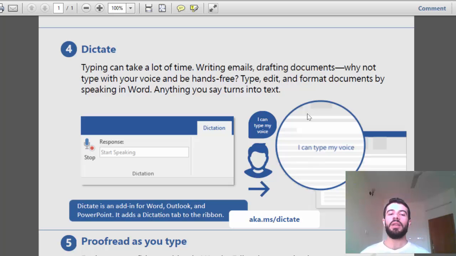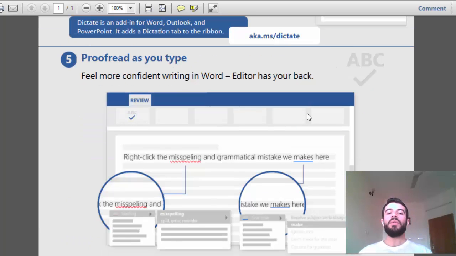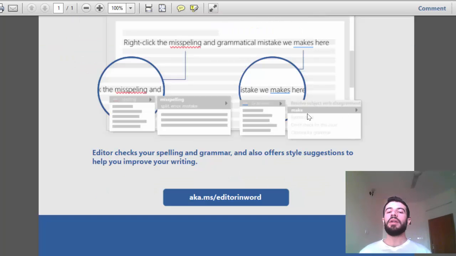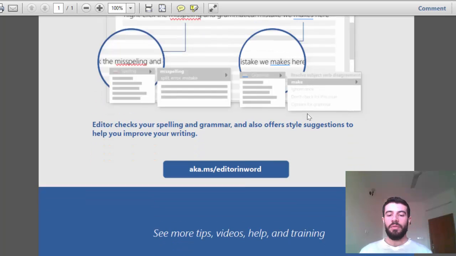So just speak and the Word will write. Also proofread as you type. That means if you have a grammar mistake or a spelling mistake, there is someone to help you. The Word will help you. The editor will check everything you write. If you have any mistakes, grammar mistakes or spelling mistakes, it will fix your mistake.